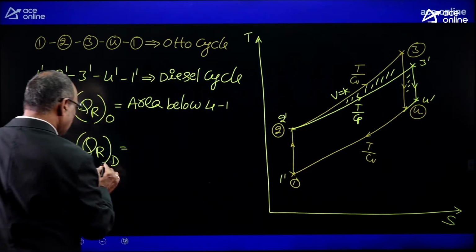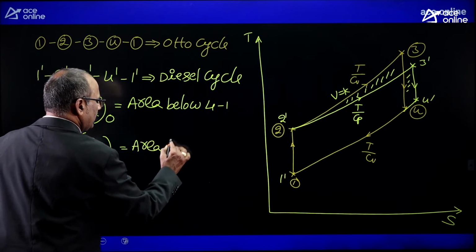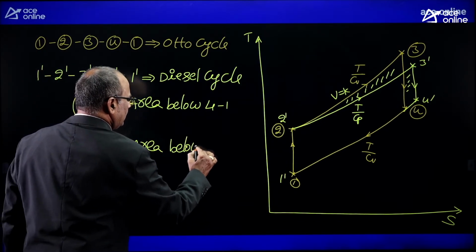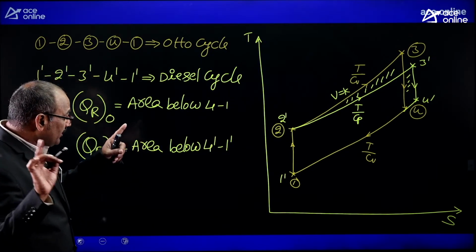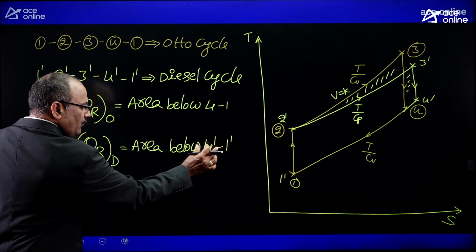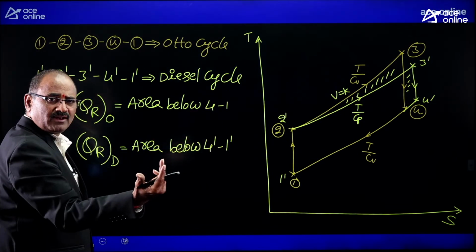Heat rejection for diesel cycle equals area below 4-1 dash. Now you decide, is the area below 4-1 dash more than 4-1 or less than 4-1?